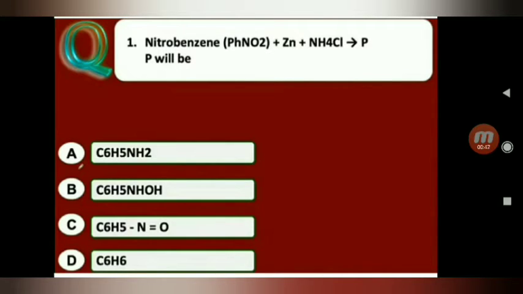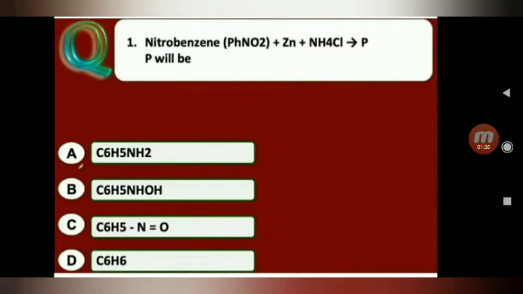In this pattern, the first question: nitrobenzene reacts with NH4Cl in the presence of zinc metal to give P. P will be: A. Aniline, B. Phenyl hydroxylamine, C. Nitrosobenzene, D. C6H6.